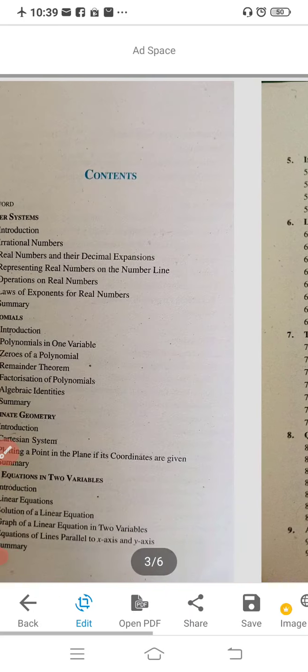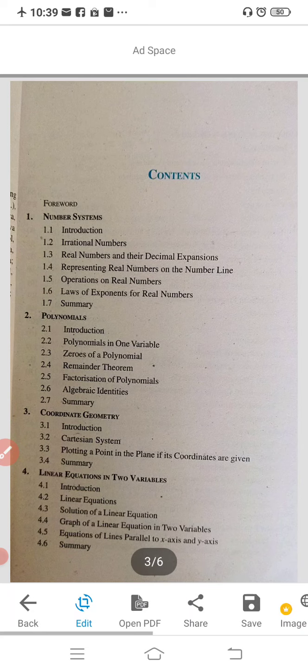Your first chapter in class 9 is the Number System. In the previous classes you studied the definition of rational numbers, before that whole numbers, and before that integers. One by one, we will recall the definitions of whole numbers, integers and rational numbers, and then the new part, irrational numbers.